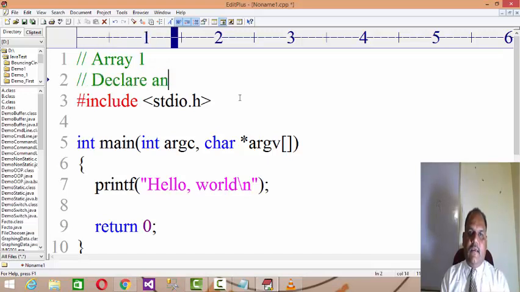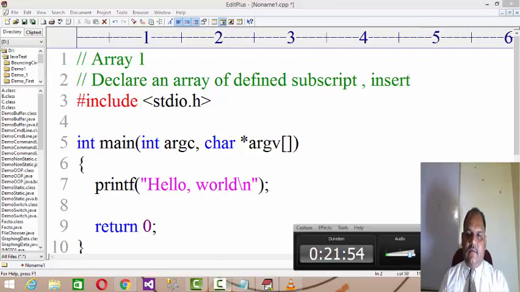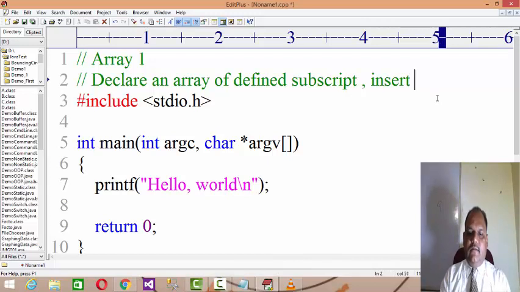Declare an array of defined subscript and insert elements in it.